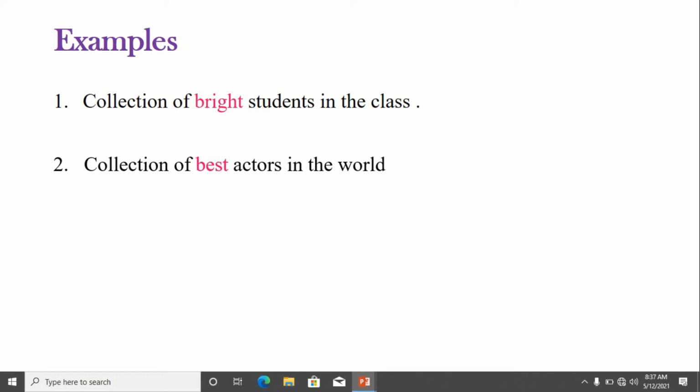Similarly, we can give more examples like collection of intelligent students in the class, good students in the class, beautiful students in the class, talented students in the class. In all the above examples, the members present in the collection are not well defined. So, these collections do not form a set.